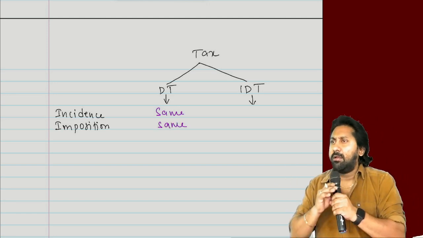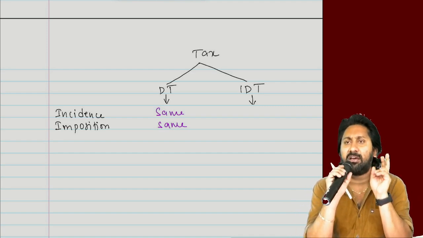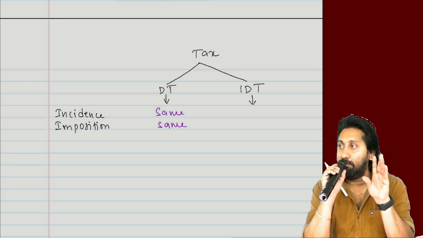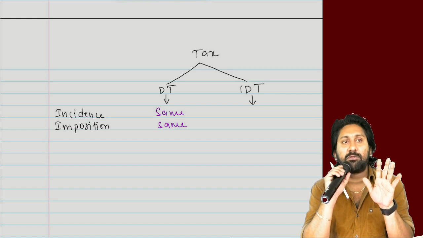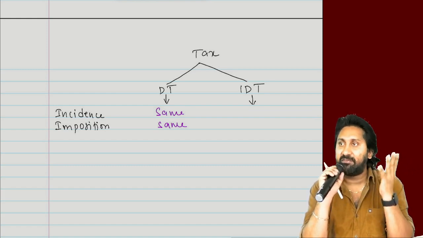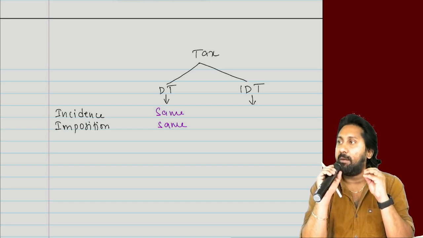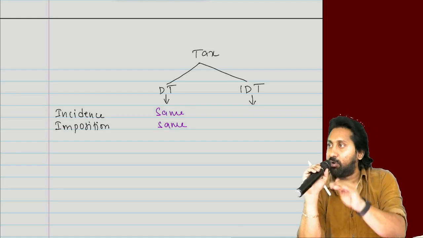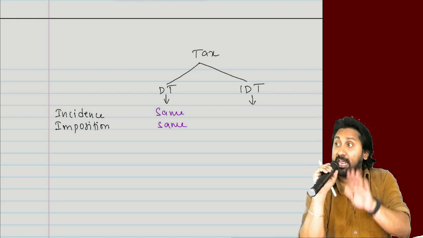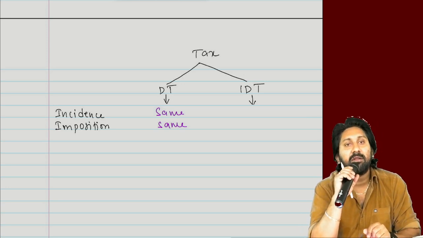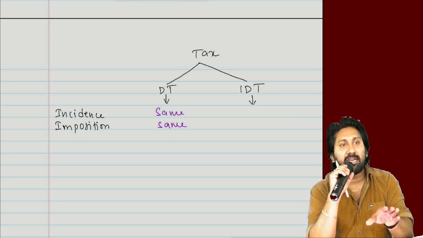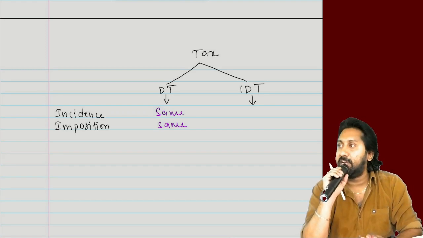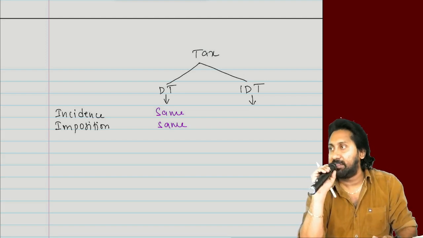Popular direct taxes in India are two: number one, income tax; number two, wealth tax. But wealth tax has been abolished, about 7 years back, completely from India. When I wrote CA final, it was a 10 marks area in the exam: income tax 90 marks, wealth tax 10 marks. But now wealth tax has been abolished, so there is no concept of wealth tax.